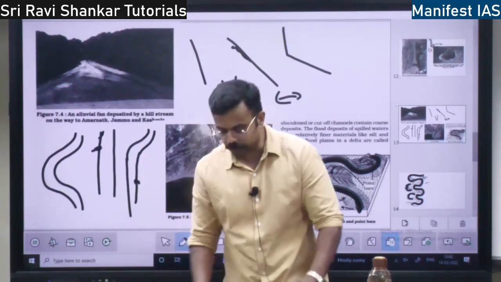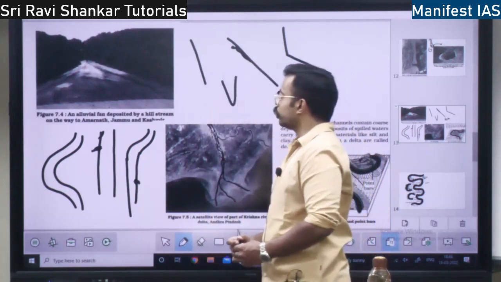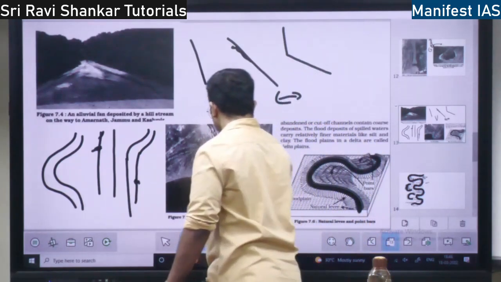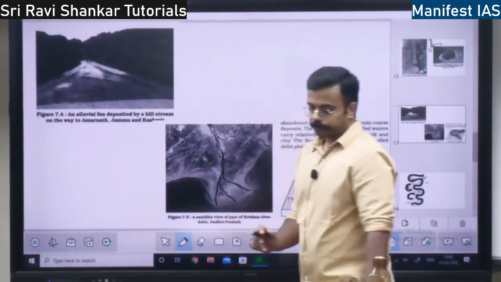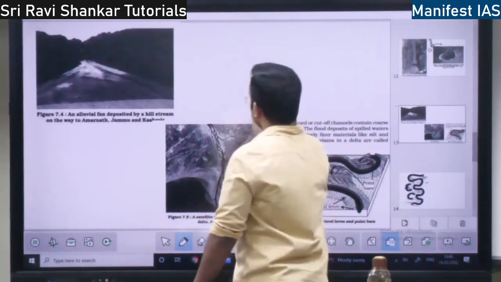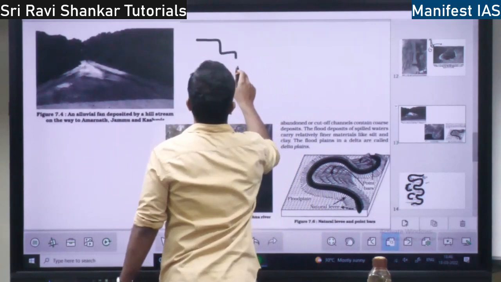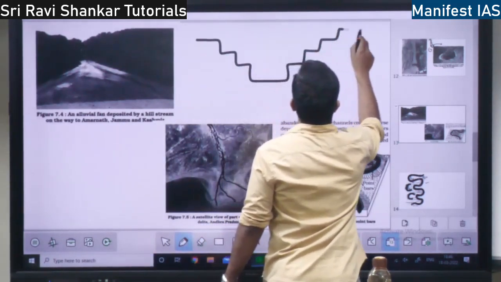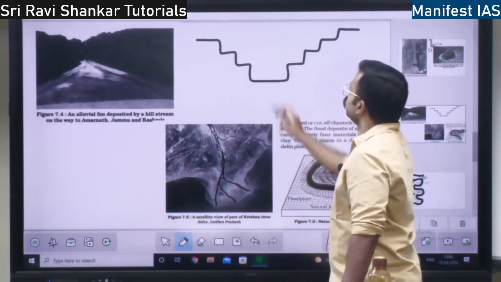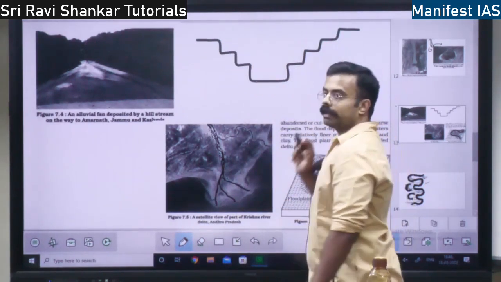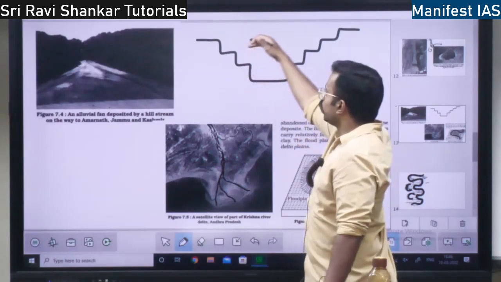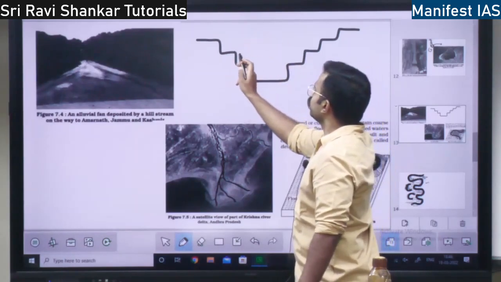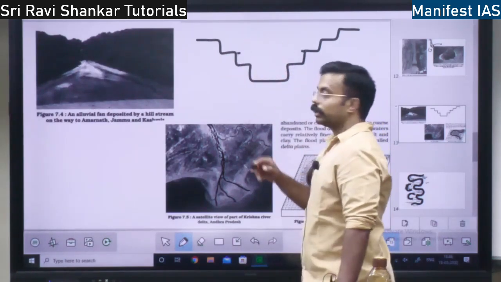Next we will take up the concept of river terraces. What do you mean by river terraces? See, I'll first draw the diagram. First the water was flowing at this level. Later, water got reduced and it started flowing at this level, right?